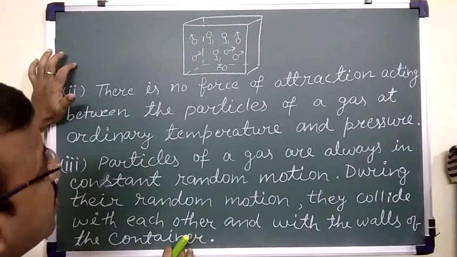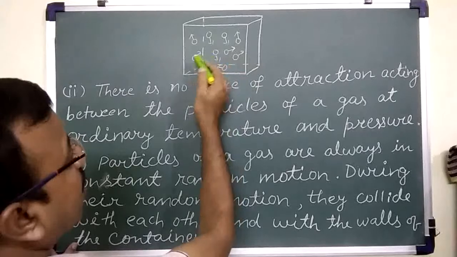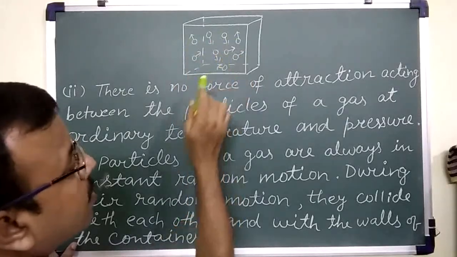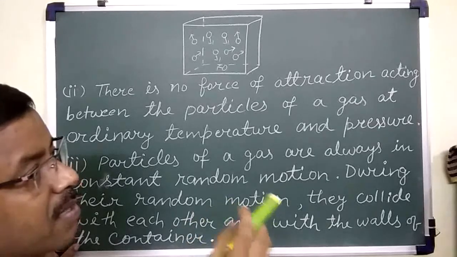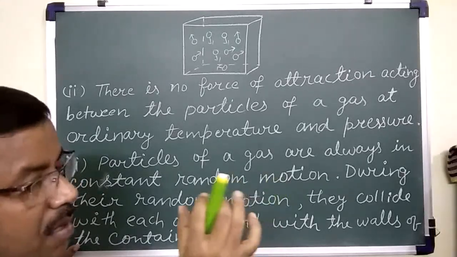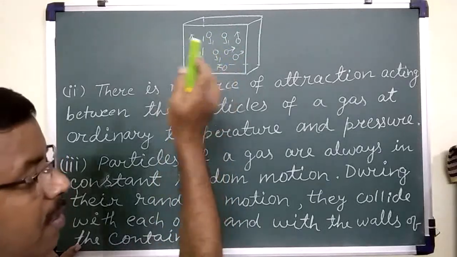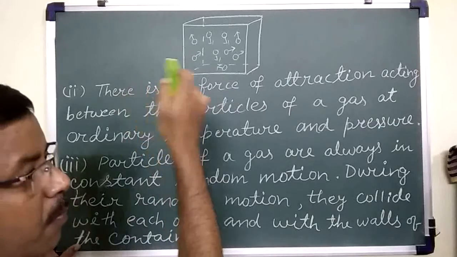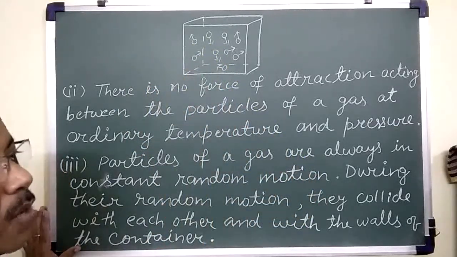The first assumption says that a gas is made up of very small identical particles. Identical means they are the same in shape, size and mass. This may be monoatomic or polyatomic, and since they can exist in free state, they are called molecules.